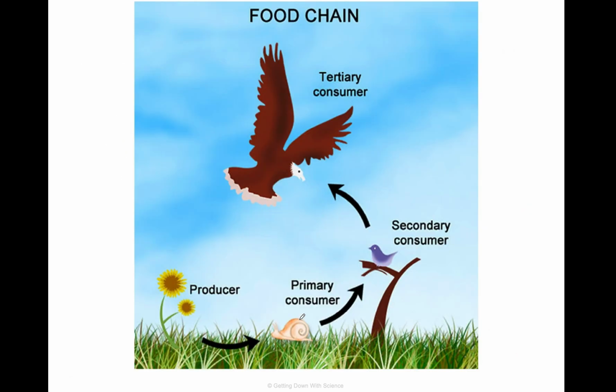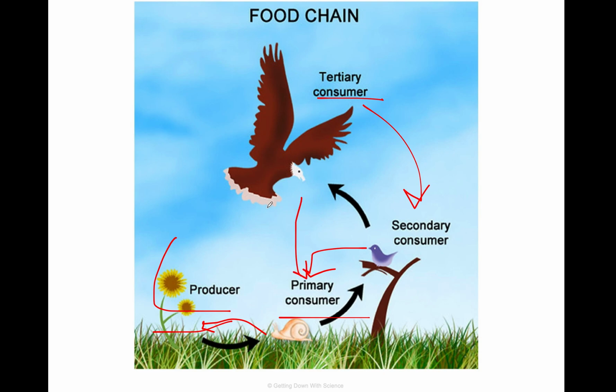All right, so here's a visualization of the food chain. You have your tertiary consumer, that's your apex predator. You have your producer down over here, that's the dandelions and the grass. The primary consumer is the herbivore that eats that. Secondary consumer eats the primary, tertiary eats the secondary. But because it's a food web, this can also eat this, that's not going to eat that. Just kidding.